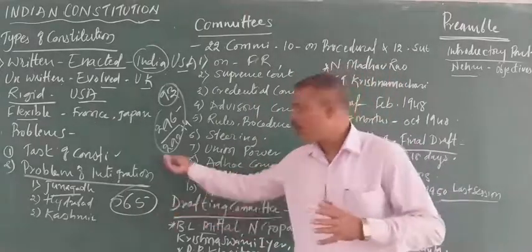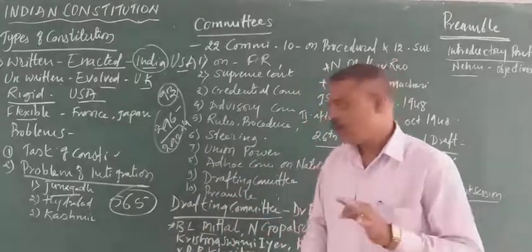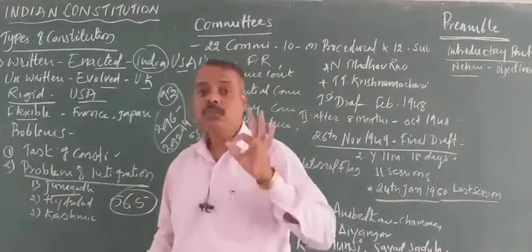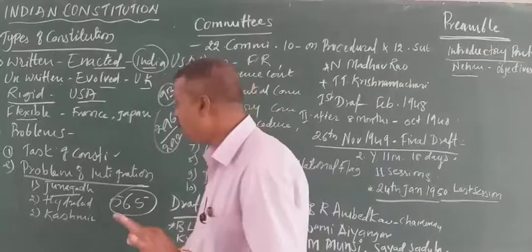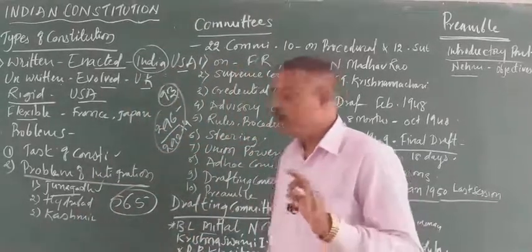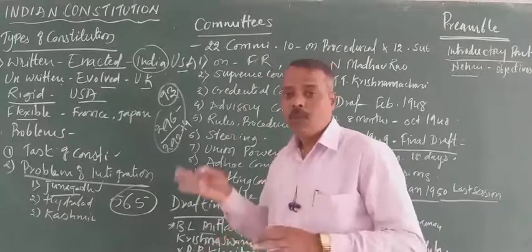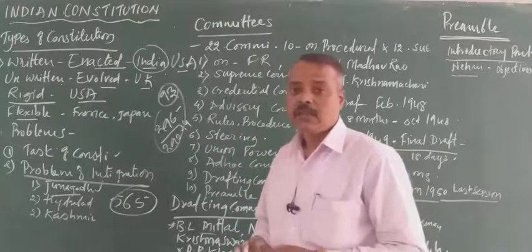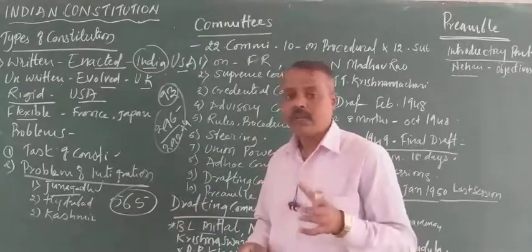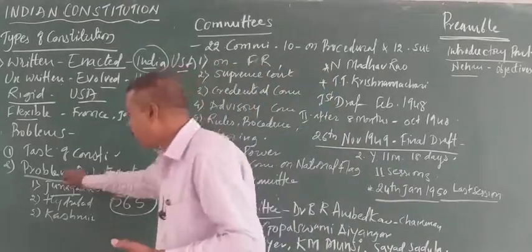Some small states voluntarily joined, some were forcibly merged, but three states were not at all ready to join the Indian Union. In that, the Nawab of Junagadh was not at all ready to join India. He wanted to join Pakistan, but the people were interested in joining India. So a plebiscite, public opinion, was taken, the Nawab ran away to Pakistan and Junagadh was merged